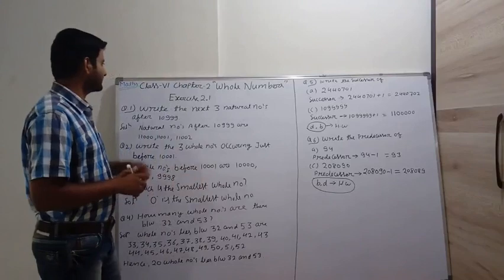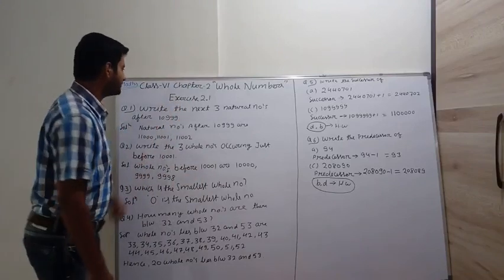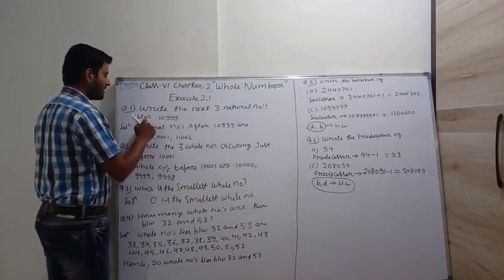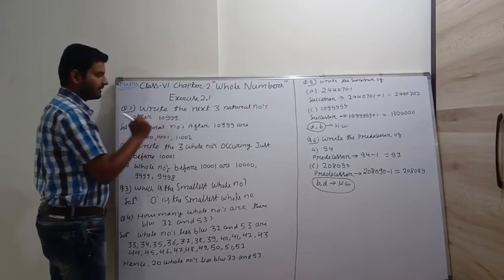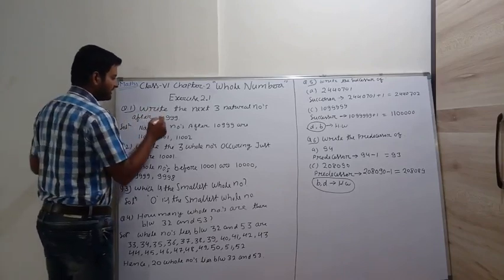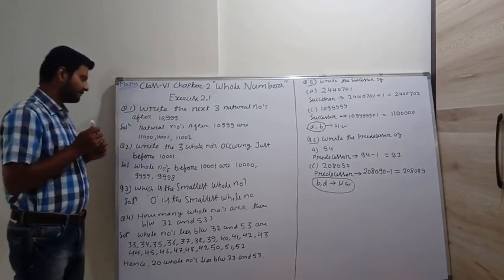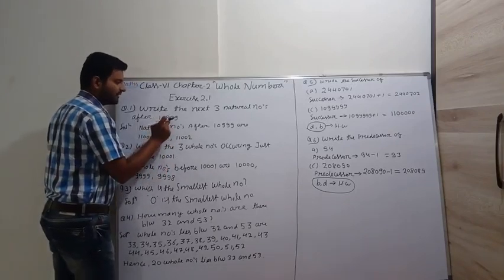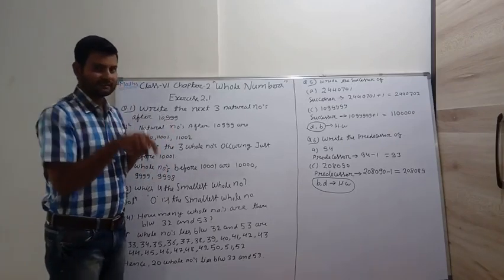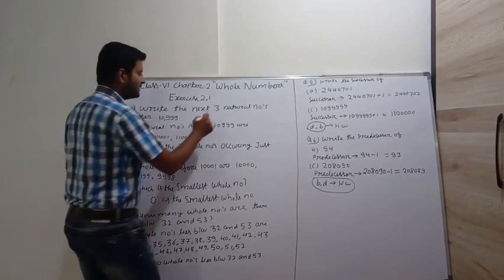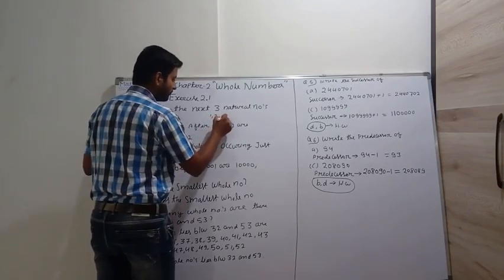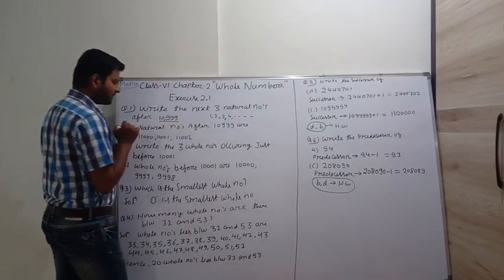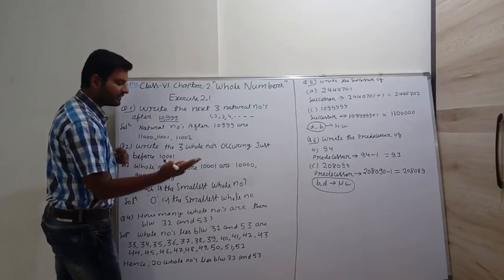Let's move to our exercise 2.1. Our first question: write the next three natural numbers after 10,999. So natural numbers after 10,999 means we have to write the successor. Natural numbers, you know very well, are 1, 2, 3, 4, 5, and so on. So this is also a natural number, and we have to write the next three natural numbers.